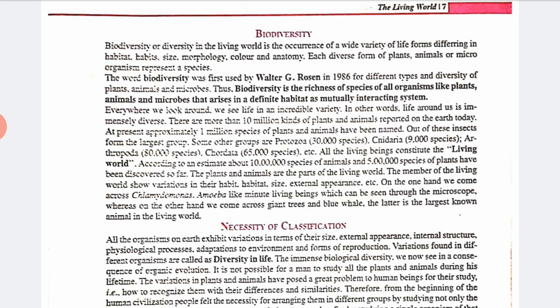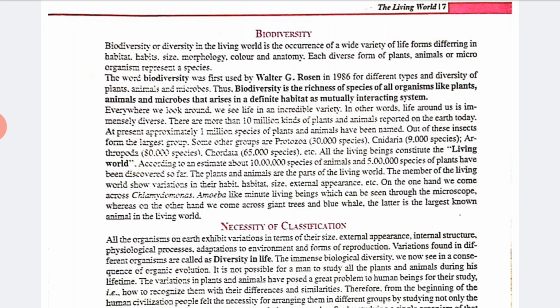According to estimates, about 10 lakh species of animals and 5 lakh species of plants have been discovered so far. Plants and animals are the parts of the living world. The members of the living world show variation in their habitat, size, external appearance, etc. On the one hand, we come across the amoeba, minute living beings which can be seen only through a microscope, whereas on the other hand we come across giant trees and blue whales. The latter is the largest known animal in the living world.